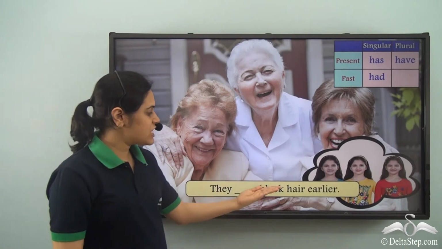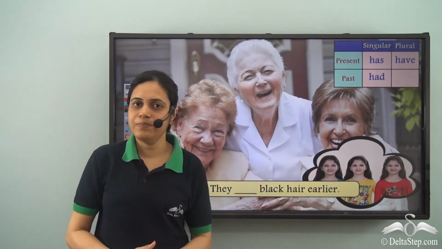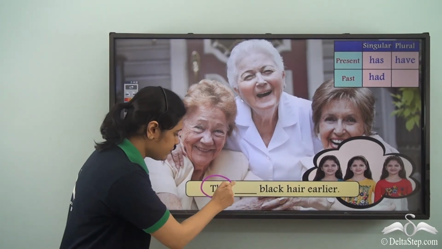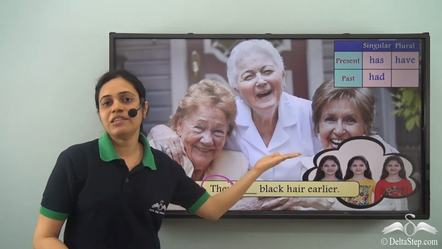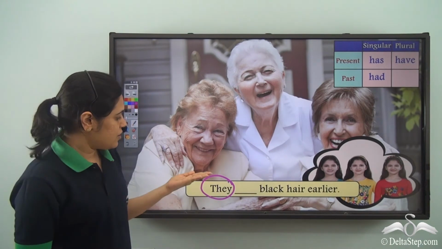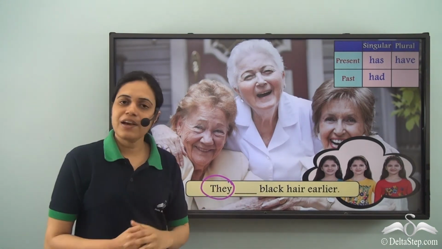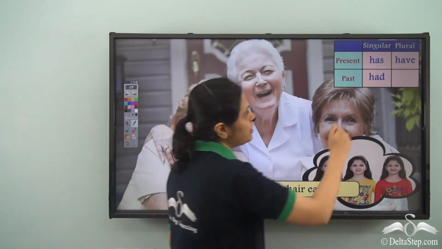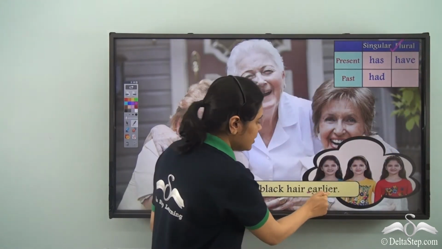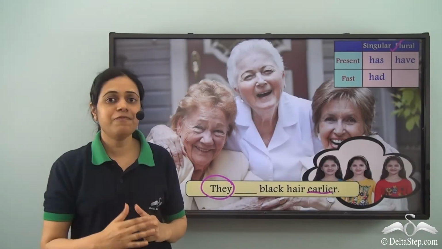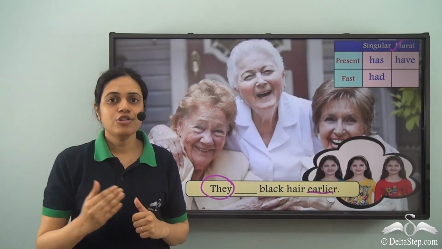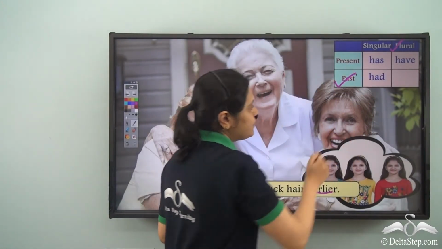They dashed black hair earlier. Now they means plural. As we can see, there are three ladies here. They dashed black hair earlier. So it is plural. And earlier means we are talking about a time which is past before. So it is about past.